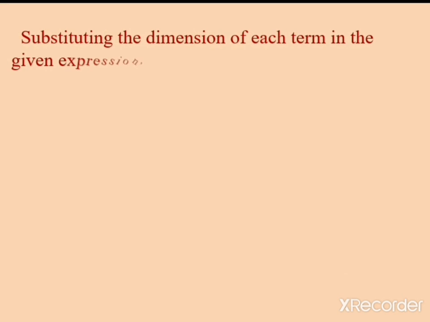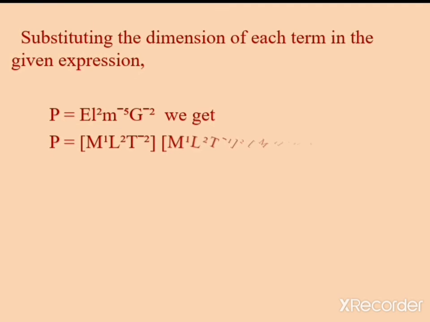Okay, so now you have to substitute the dimension of each term in the given expression. The given expression is P is equal to E into L square M to the power minus 5 G to the power minus 2. After substituting the dimension of each and every term, we will get P like this.